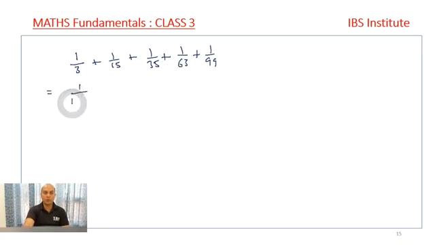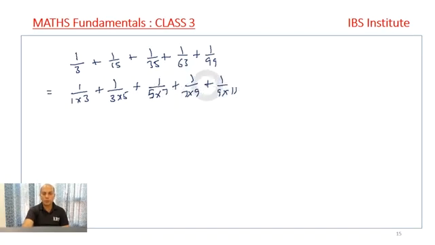This is 1 upon 1 into 3 plus 1 upon 3 into 5 plus 1 upon 5 into 7 plus 1 upon 7 into 9 plus 1 upon 9 into 11 in this case, right? So if we go ahead, what do we get? 1 upon 1 into 3, 1 upon 3 into 5, right? In this case, I know this.